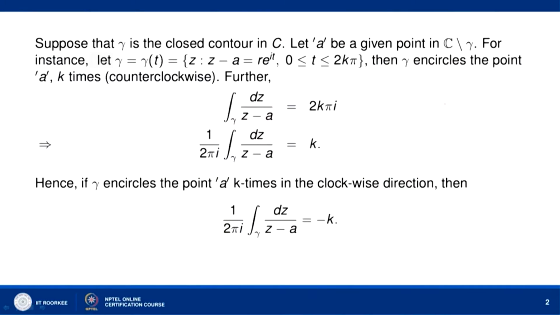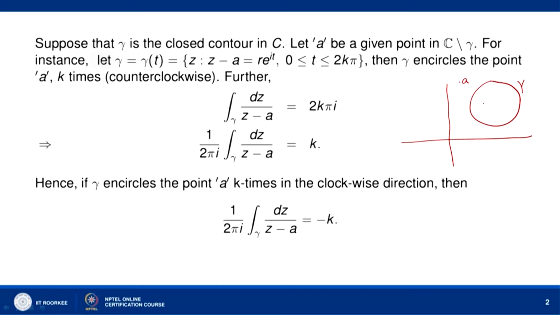Suppose that gamma is a closed contour in the complex plane, and A is a given point in C minus gamma. So, let us take a closed contour. Let gamma be a closed contour in C, and A be a given point in C minus gamma. This A is any given point which does not belong to gamma. It can be either inside gamma or outside gamma.